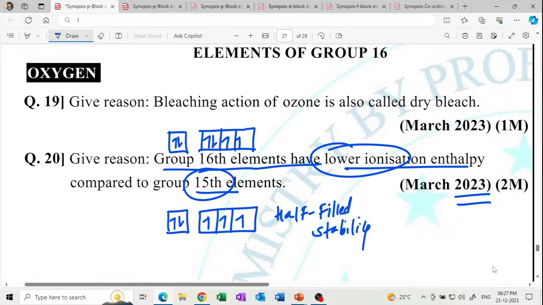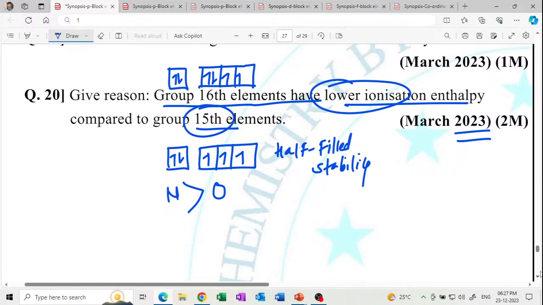म्हणजे 15 ग्रुपची आयनायझेशन एंथैल्पी जास्त आहे as compared to 16 group. Left to right value increases, but the 15 group has the highest value. म्हणजे नायट्रोजनची व्हॅल्यू, nitrogen has the highest value than oxygen. Get it? Next, phosphorus has greater value than sulfur. In this way, nitrogen having the greater value than oxygen, or phosphorus having the greater value than sulfur.